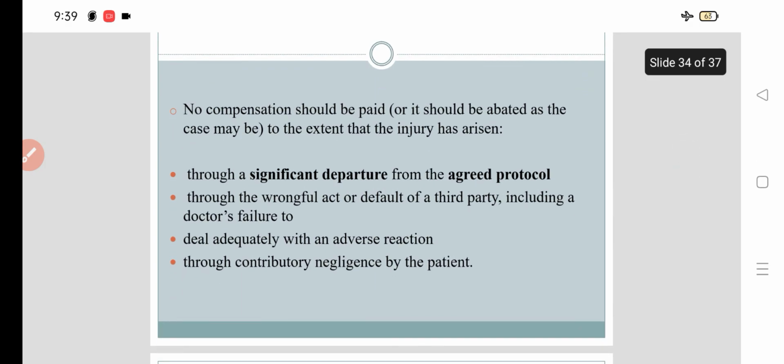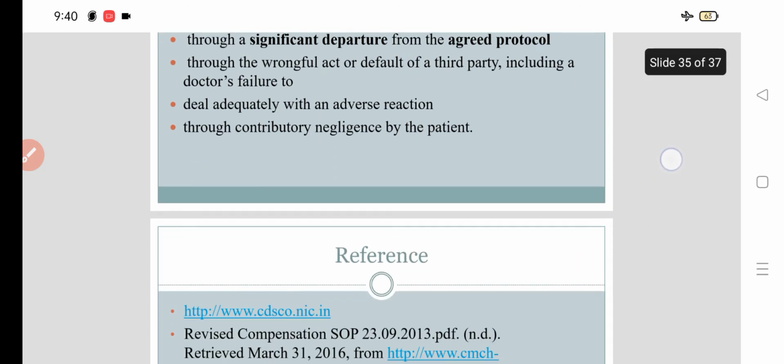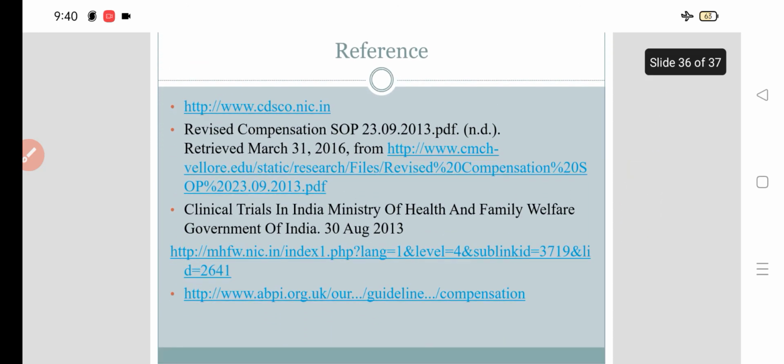No compensation should be paid, or it should be abated as the case may be, to the extent the injury has arisen through a significant departure by the participant from the agreed protocol, through a wrongful act or default of a third party, including a doctor's failure to deal adequately with an adverse reaction, or through contributory negligence by the patient also. In all these conditions, compensation is not mandatory. They will not get compensation. So all these are the reference for compensation in the clinical trial related injuries.